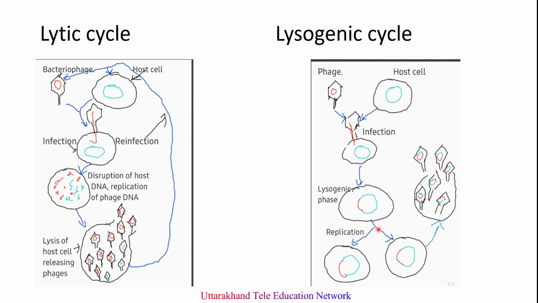The phage genome at this stage is known as prophage, and the bacterium that carries the prophage is called a lysogenic bacterium because it is capable of being destroyed at a later time if the prophage becomes active and re-enters the lytic cycle. So this is the lysogenic cycle.